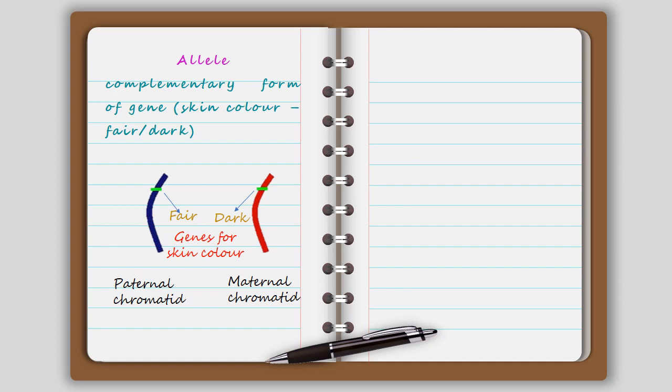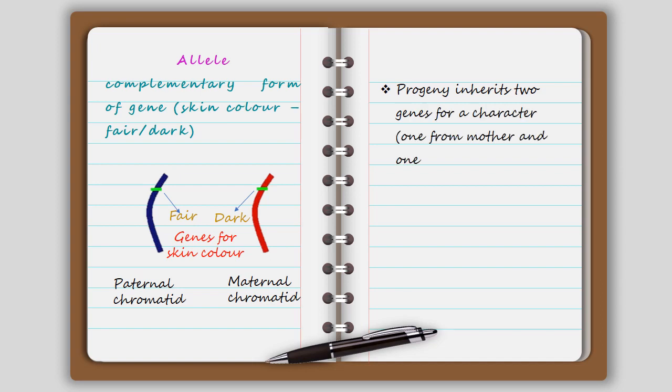Our father has given the fair gene and our mother has given the dark gene for a single character, skin color. So we have two sets of genes for a character, and these two genes are called alleles. The progeny inherits two genes for a character, one from the mother and one from the father. And only one allele is expressed in the progeny. Only one allele is going to be expressed in the child.